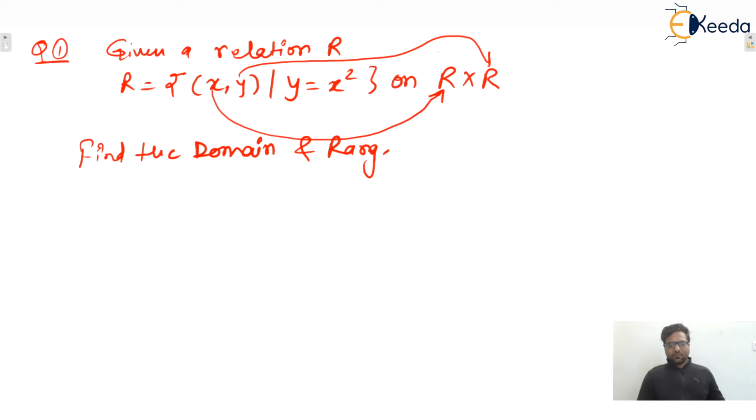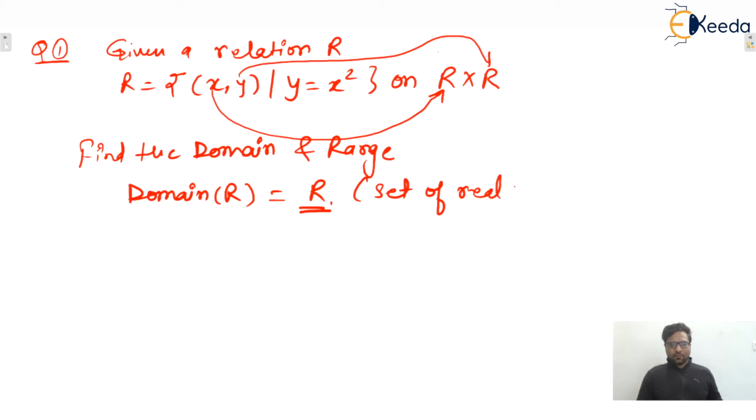So the domain of R is what? That is R only, isn't it? The set of real numbers. We can take any value of x, no problem at all, because the x value can be anything.